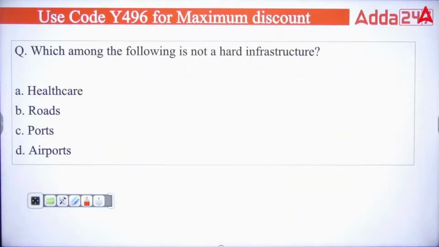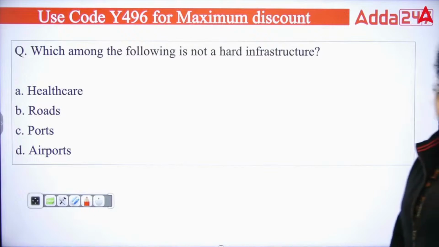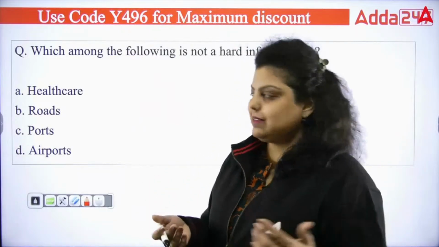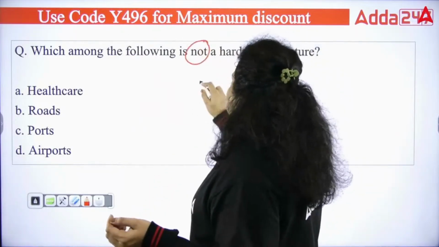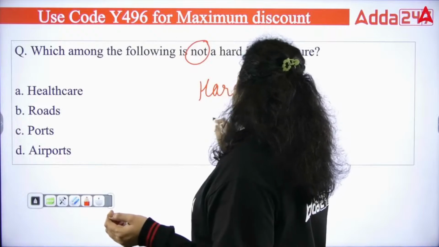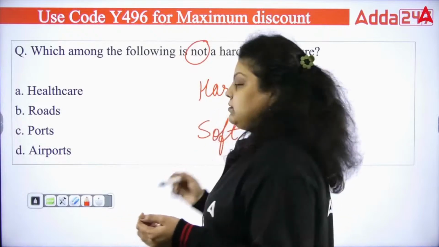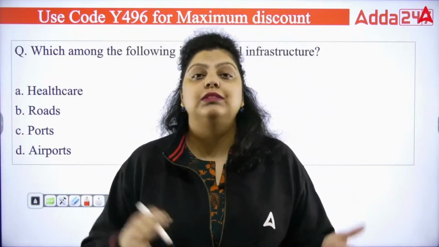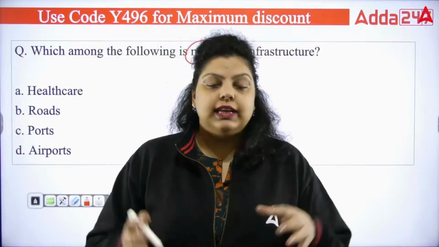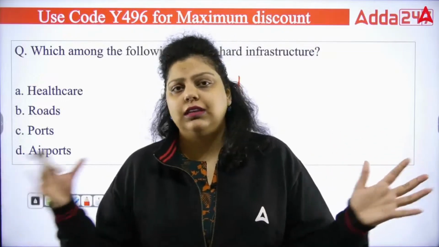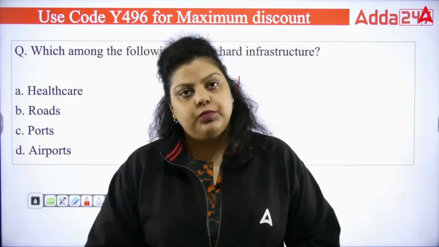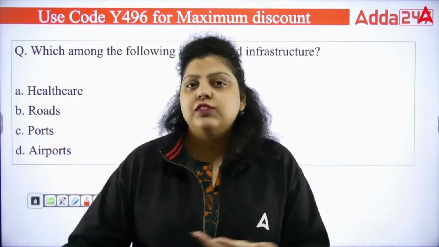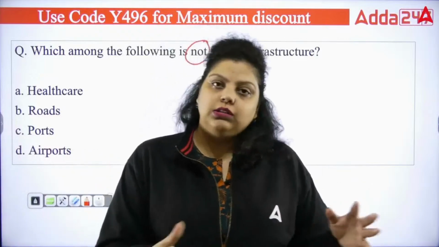And the first question we have, which among the following is not a hard infrastructure? So when we talk about infrastructure, there are different types of infrastructure, as I have told you. One of them is hard infrastructure and the soft infrastructure. So when it comes to the hard infrastructure, what actually is it? Hard infrastructure is a type of infrastructure which gives you the physical network in the country that helps you to link the different places with each other. It helps you to make your country a modern industrialist country. So this is what the hard infrastructure is.